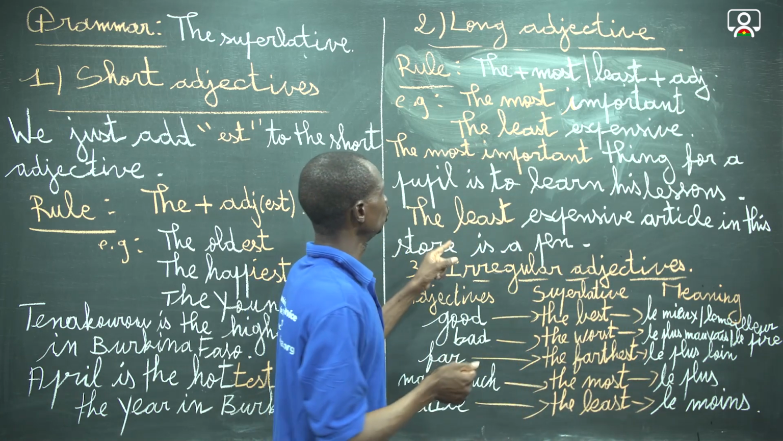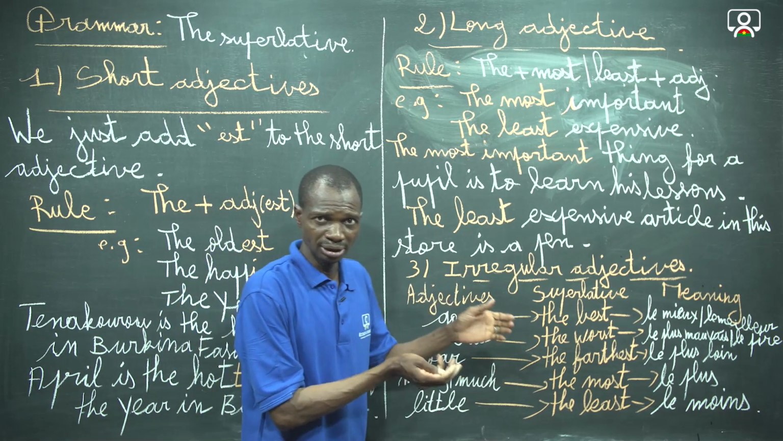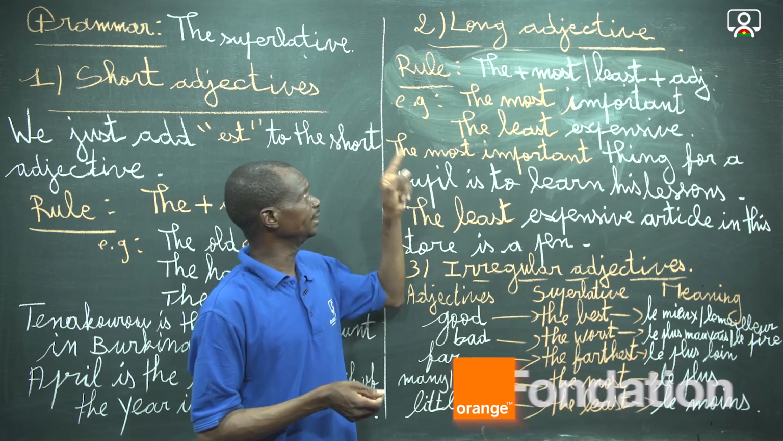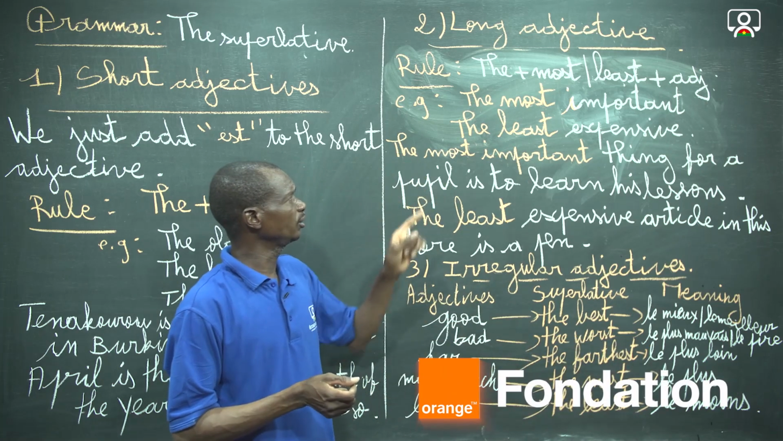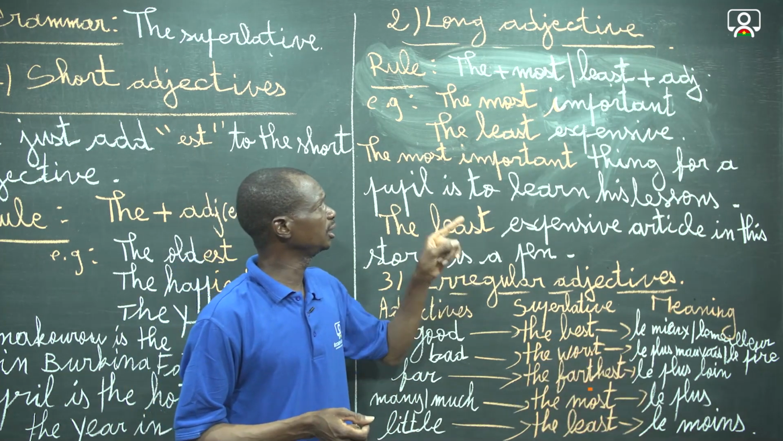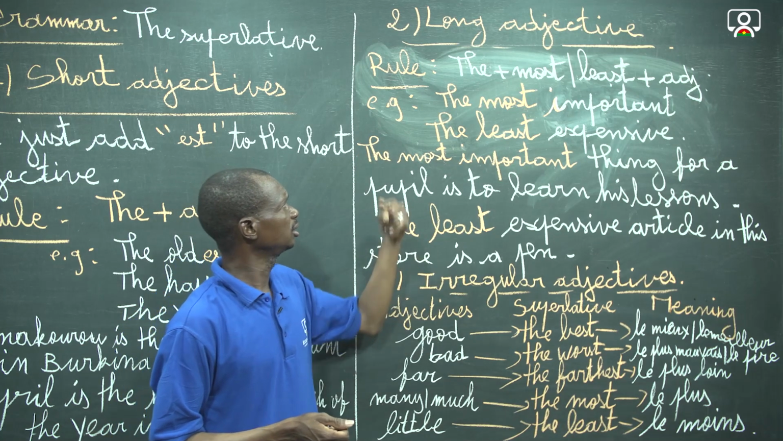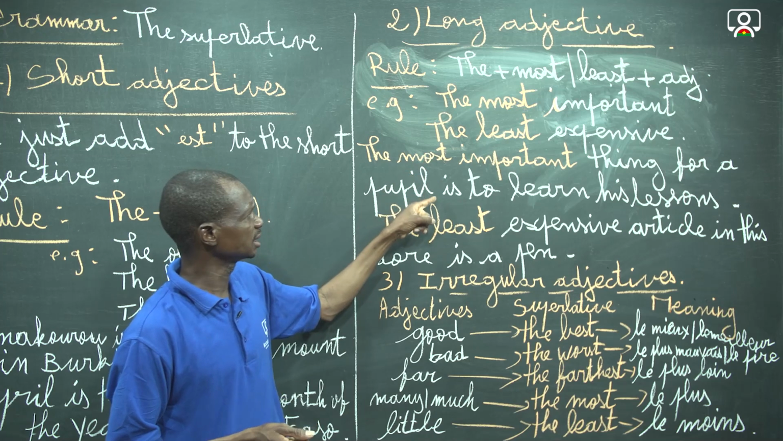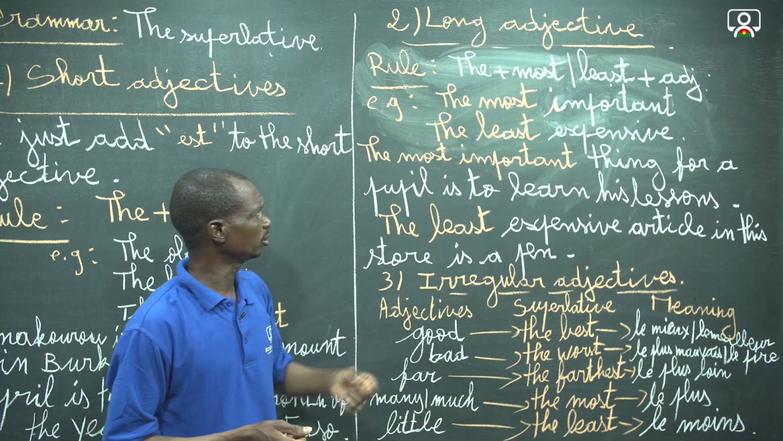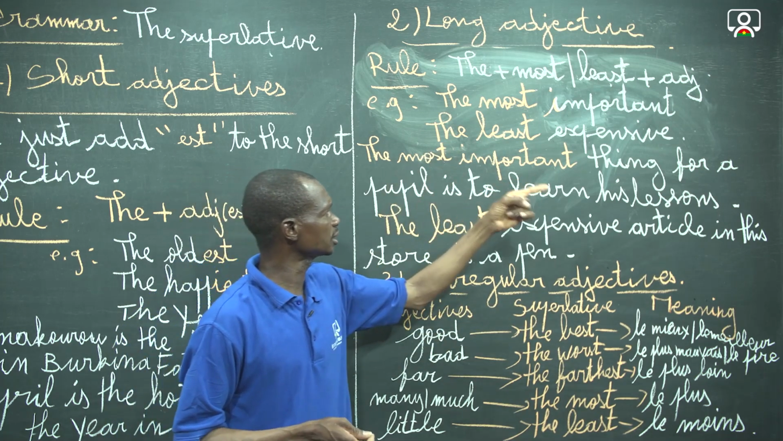And now number 2, with long adjectives. This is also simple, because the rule with the short adjective is different from the rule with the long adjective. With the long adjective, it's the plus most or least plus the long adjective. And here are some examples. The most important, the least expensive; these respect the rule of formation. The most important means le plus important, and the least expensive means le moins cher.